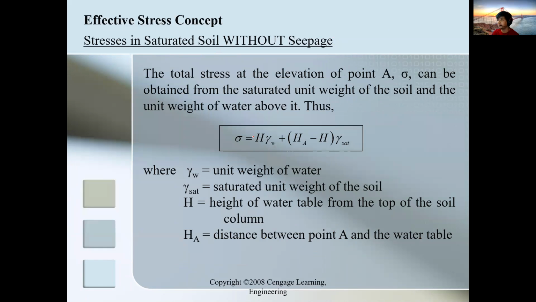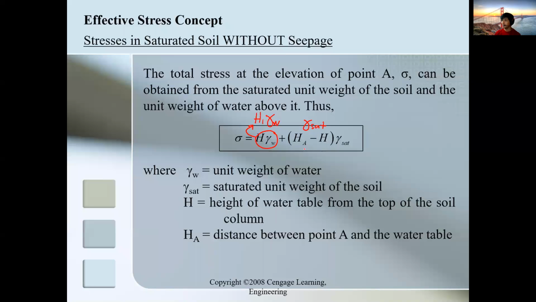So if you try to look at the formula, sigma is equal to H gamma water. What I wrote earlier was just H1 gamma water. If you try to review this later in the video, this particular term is what I wrote on the previous slide, H1 gamma water. Now for the second layer, notice that the height is HA minus H, but what I wrote on the previous slide is just gamma sat times H2.